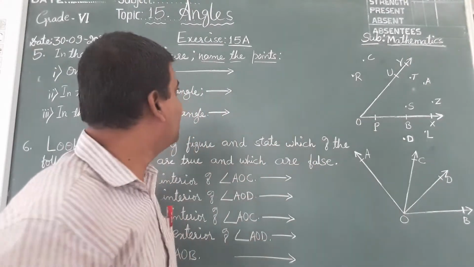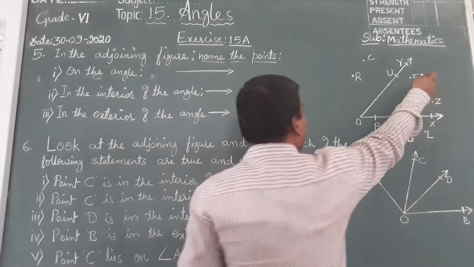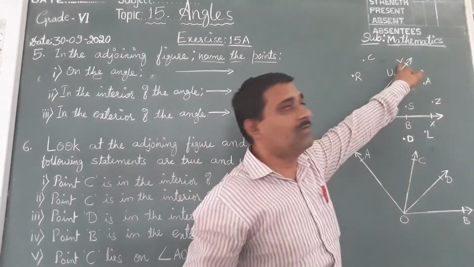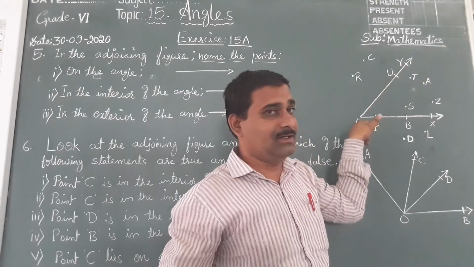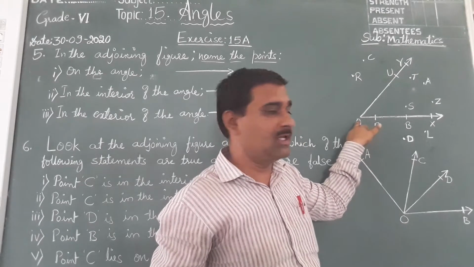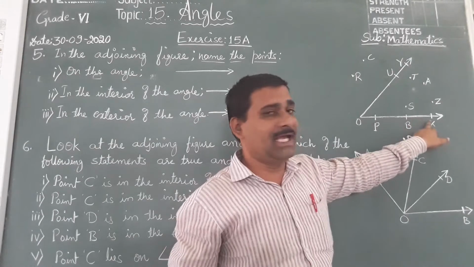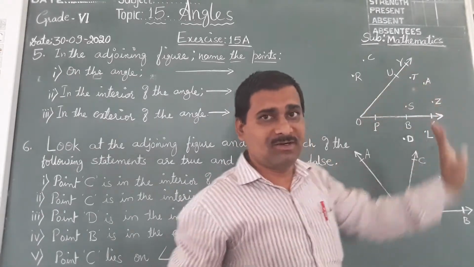Let us start now. On the angle, I can see Y. Look here. Y, U, on the line. O also on the line. P, B, and X. These are all on the angles.